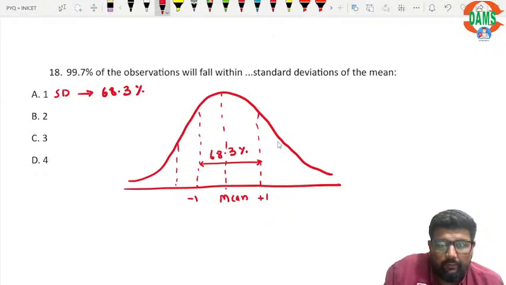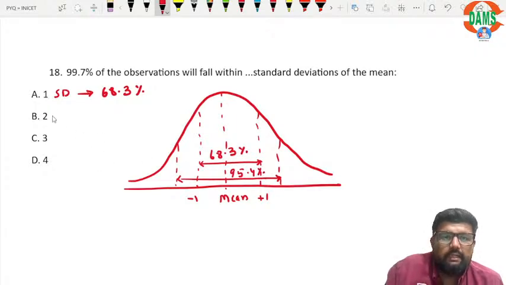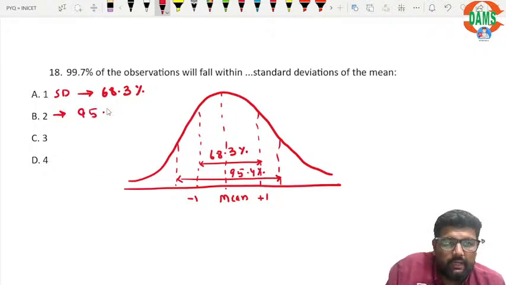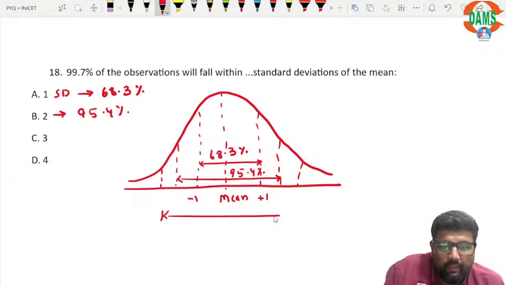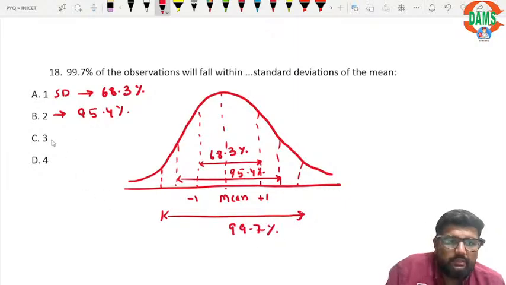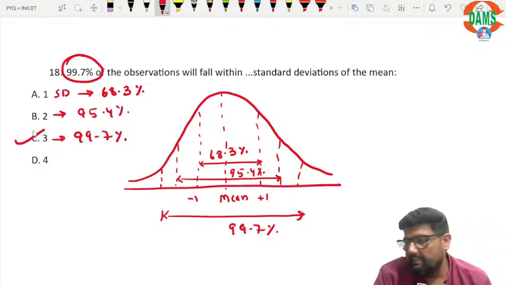Then two standard deviations cover 95.4%. And it is three standard deviations which cover 99.7%. What have they asked? 99.7. So C is the correct answer.